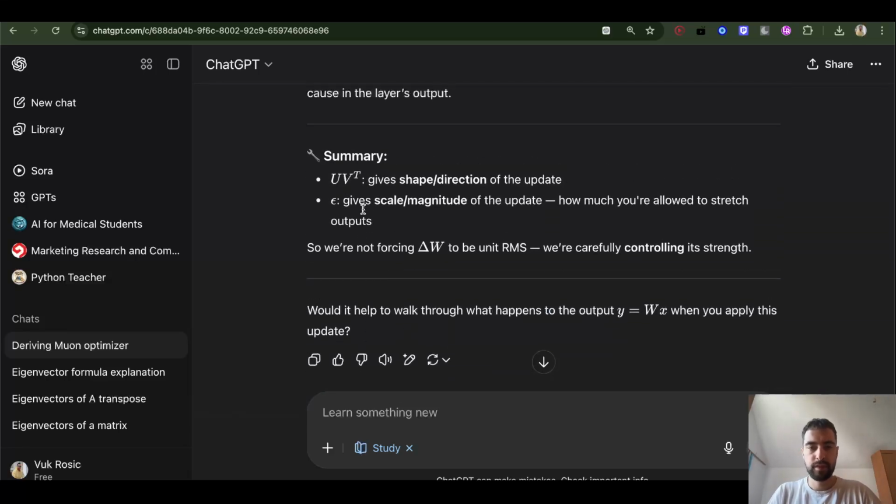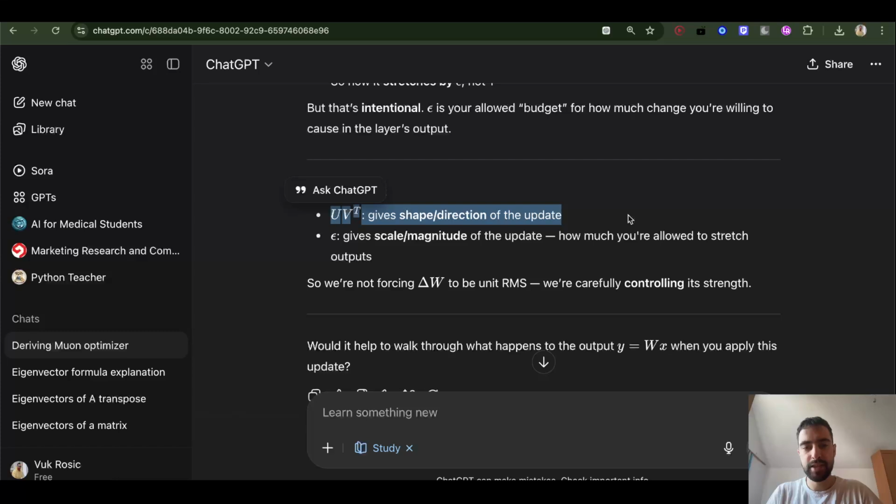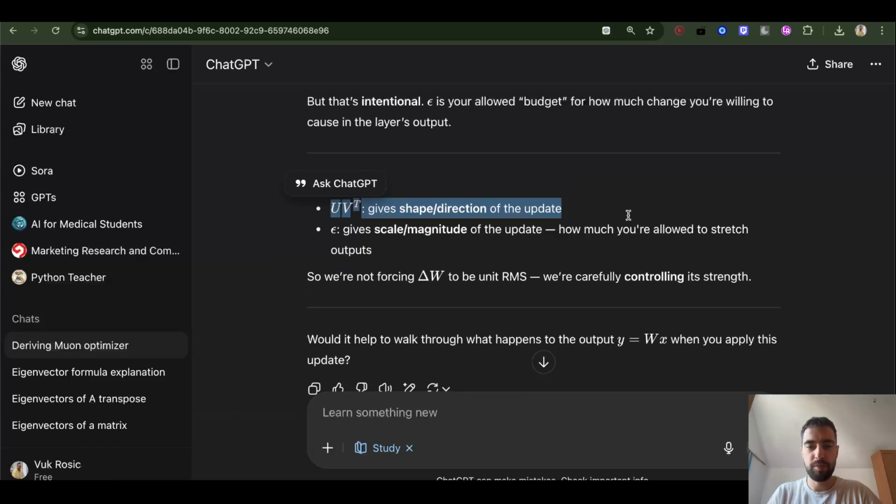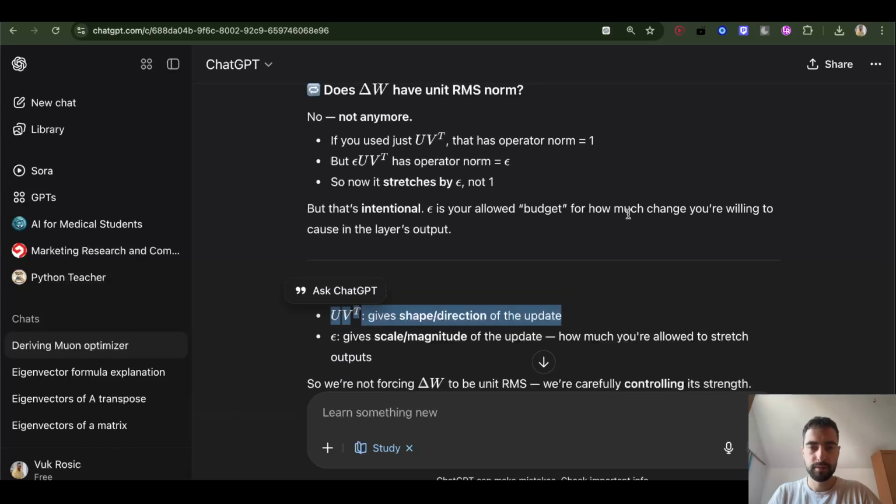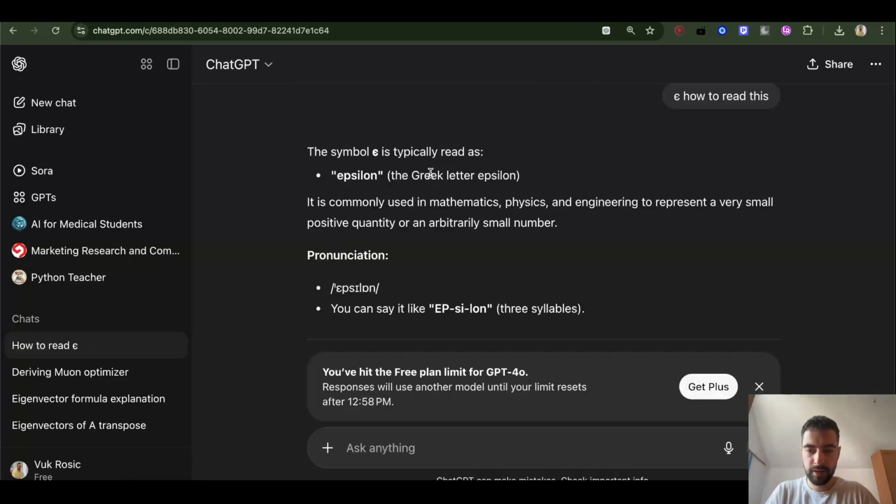So these rotation matrices don't stretch, so their operator norm is 1, but when you also multiply that with this epsilon, then the operator norm is epsilon, so the stretch is now epsilon. And guys, I've been reading it correctly, so it's good. How to read this epsilon, okay.